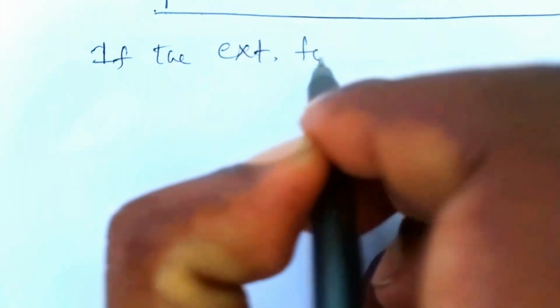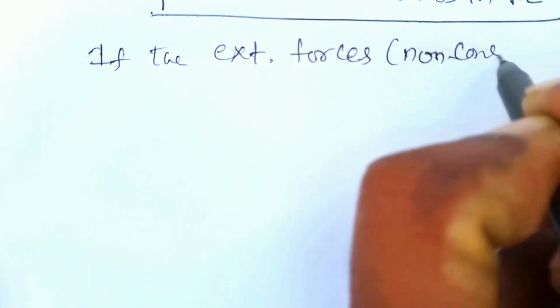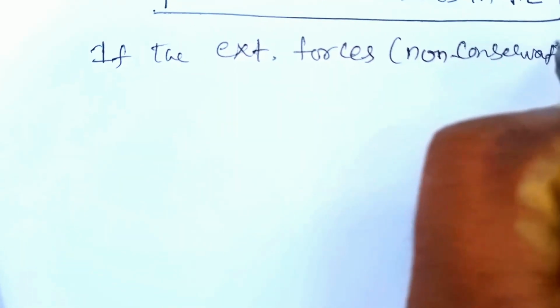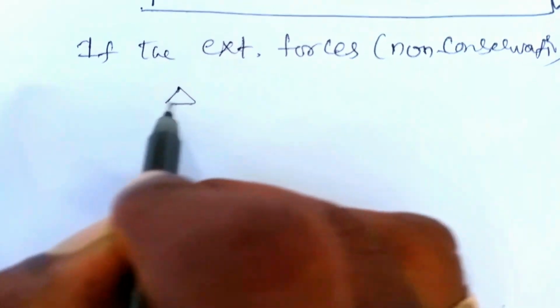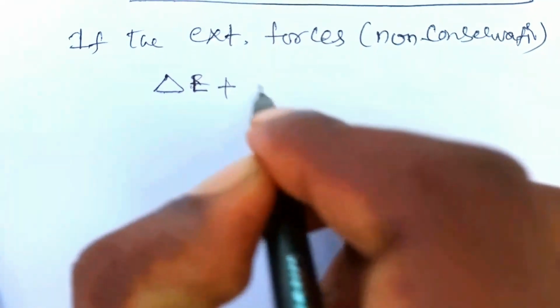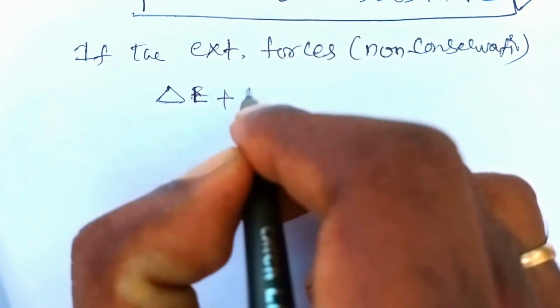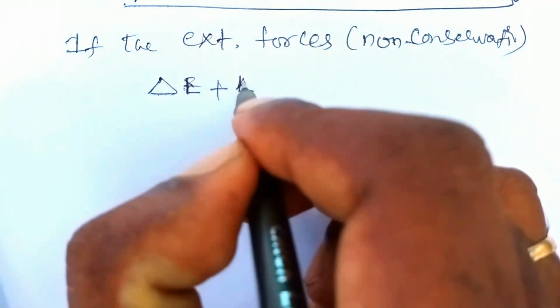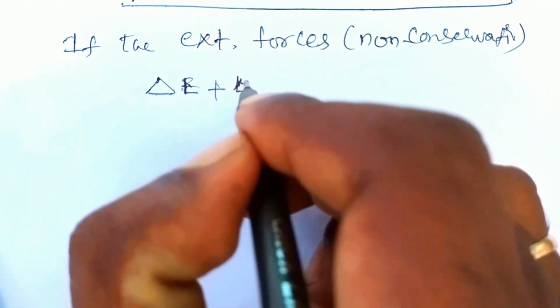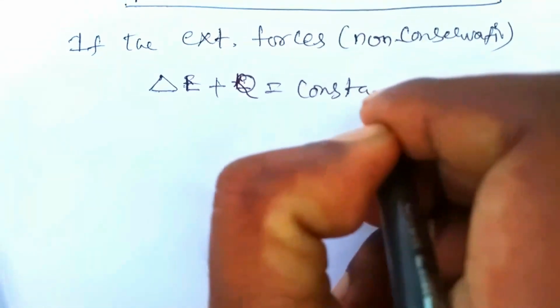If the external forces are non-conservative forces acting on a system, then you can write the total energy, delta E plus the work done, is equal to a constant.